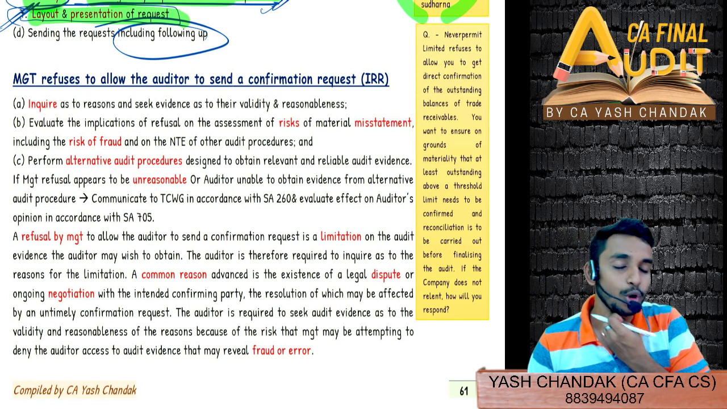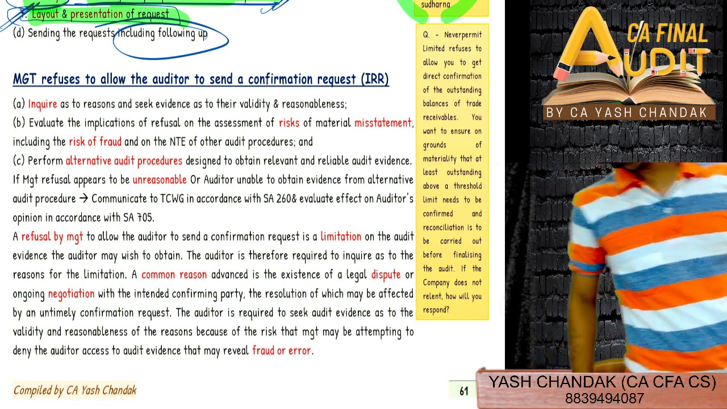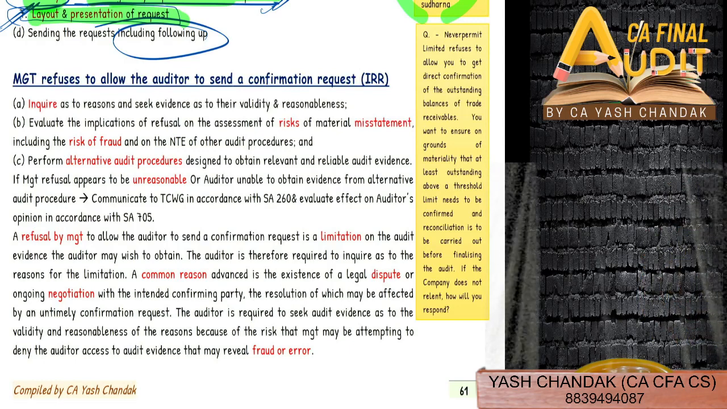Now come to the next important question, a very very important question. Management is now refusing to allow the auditor to send a confirmation request. So what do you think will now be the situation with the entity, with the management not allowing us to send the external confirmation request?